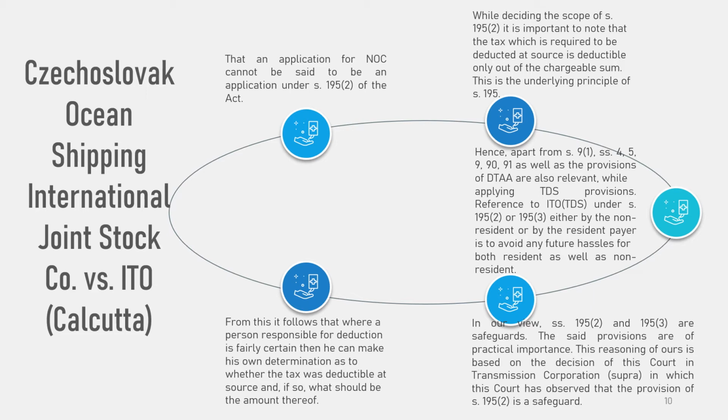This reasoning of the court is based on the decision of the court in Transmission Corporation, in which the court has observed that the provision of section 195 subsection 2 is a safeguard. From this it follows that where a person responsible for deduction is fairly certain, then he can make his own determination as to whether the tax was deductible at source, and if so, what should be the amount thereof.